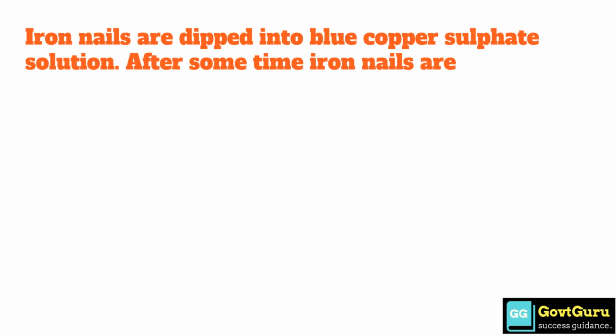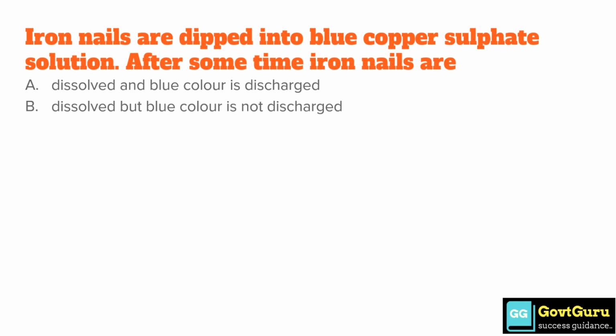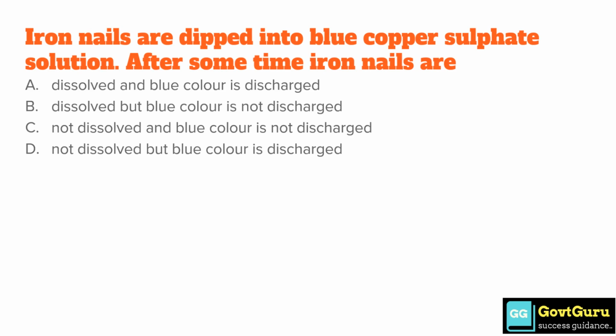Iron nails are dipped into blue copper sulfate solution. After some time, iron nails are option A, dissolved and blue color is discharged. Option B, dissolved but blue color is not discharged. Option C, not dissolved and blue color is not discharged. Option D, not dissolved but blue color is discharged. The correct answer is option A, dissolved and blue color is discharged.